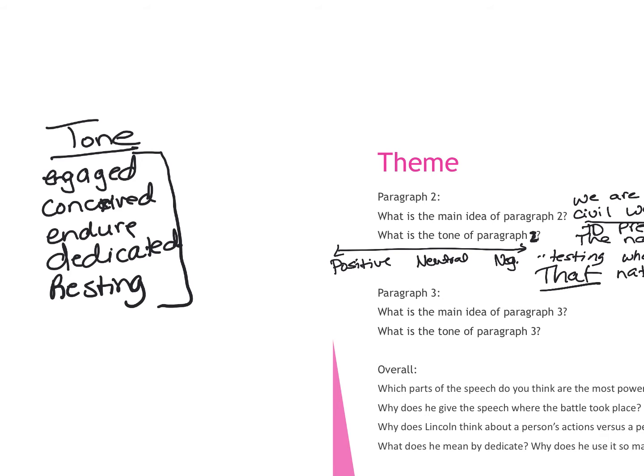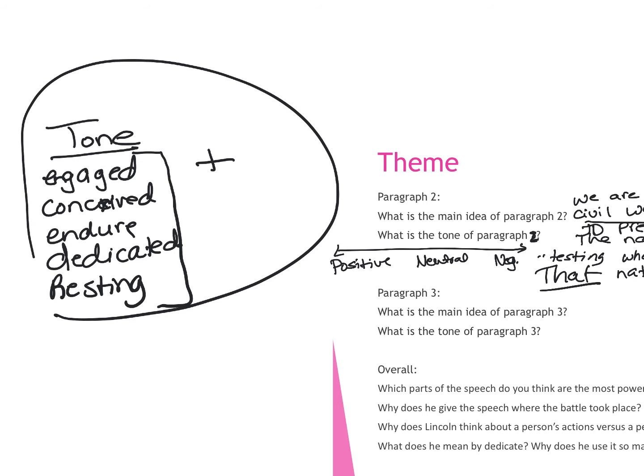When we look at these words, are they positive, negative, or neutral? Positive. Okay. So we know the tone to this is going to be in the positive range, right? So it's not going to be anger. It's not going to be hatred. It's the opposite of that. So what are some positive tone words that you can think of? Pensive. Okay. Pensive, I think, would be more, not necessarily neutral, but not completely negative either. Pensive is almost like you're thinking. And so I would actually put this more like right here for pensive.